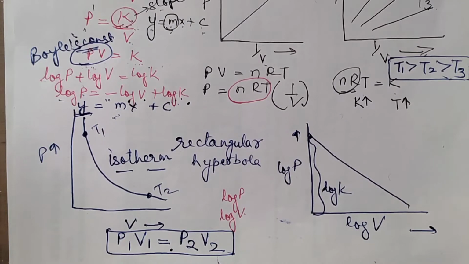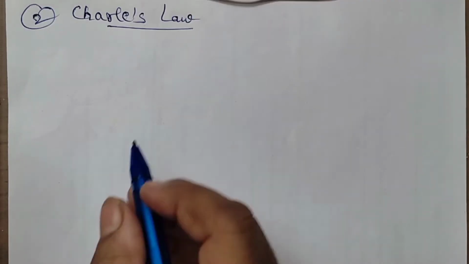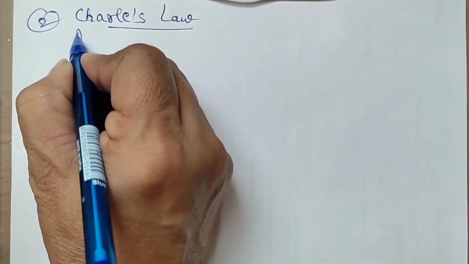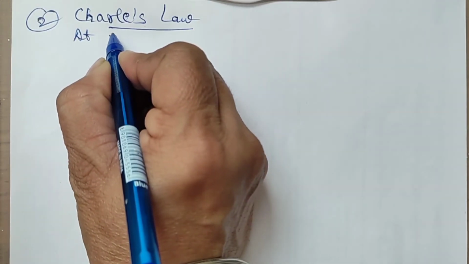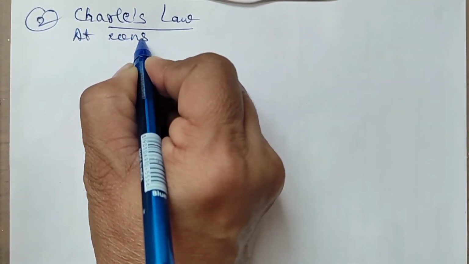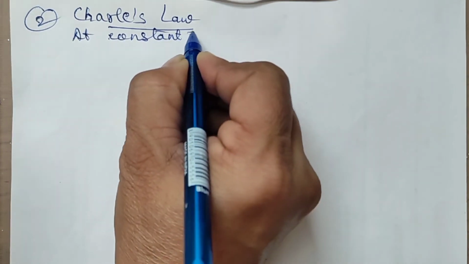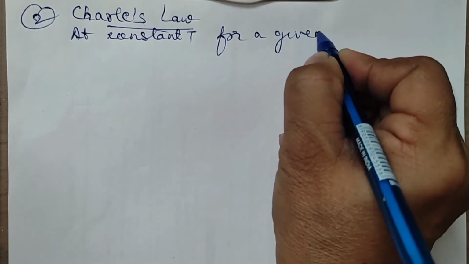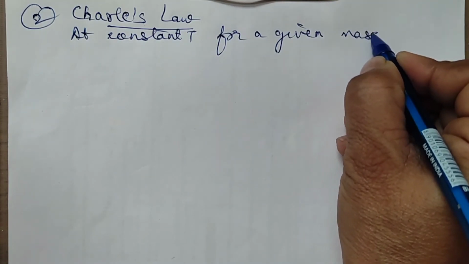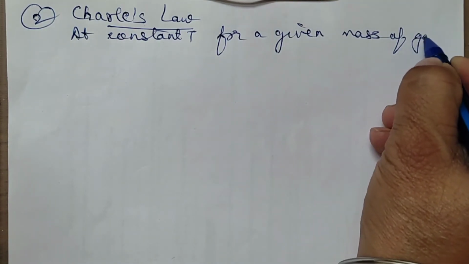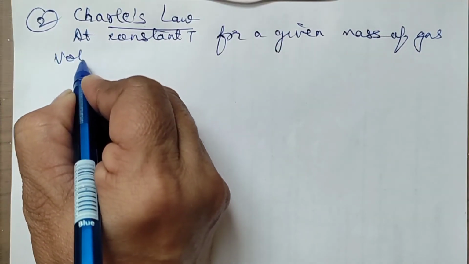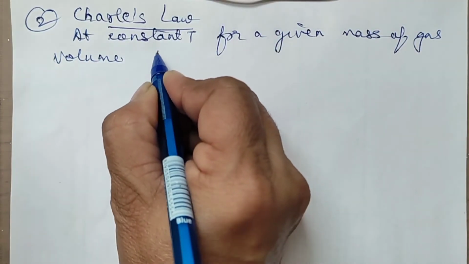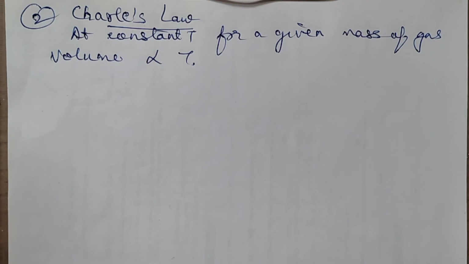Fine. Now we'll discuss the second law, that is Charles' law. It says at constant pressure, for a given mass of a gas, the volume of the gas is directly proportional to its temperature.